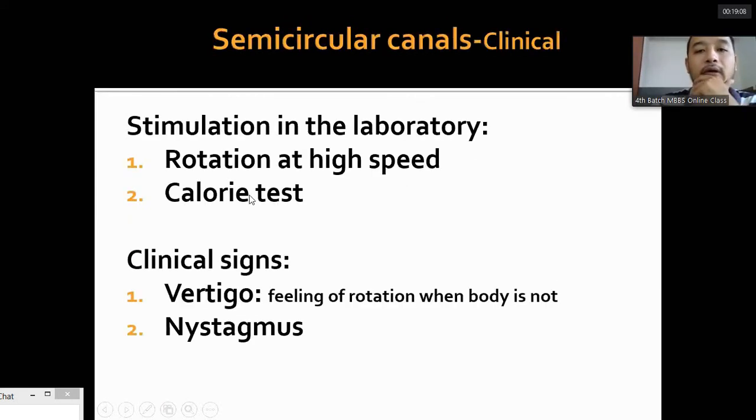We can stimulate the semicircular canals by rotation at high speed in a rotatory chair in the laboratory. We can also stimulate them by instilling cold or hot air inside the external auditory canal, as in the caloric test. Clinical signs: when the semicircular canal gets stimulated, we feel vertigo, and we can also see nystagmus. This occurs due to the stimulation of the semicircular canals.